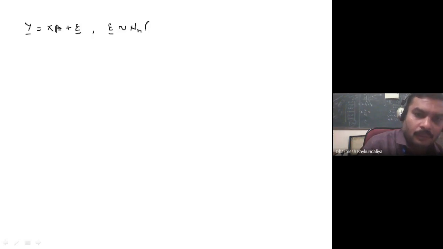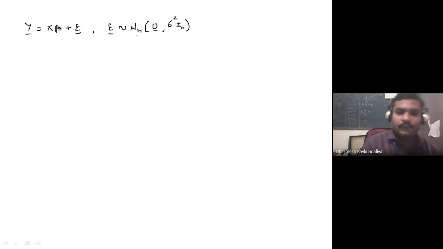We know that the model is y is equal to x beta plus epsilon. So now we will make the assumption. Earlier we have simply assumed that expectation of epsilon is 0 and variance of epsilon is sigma square. Now we say that epsilon is distributed as the n variate normal with mean 0 and variance sigma square I n. So what assumption have we added? That epsilon has the normal distribution.